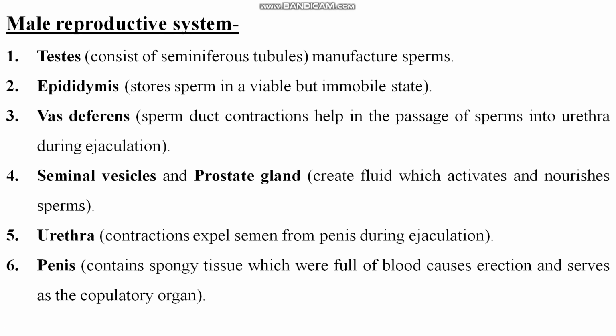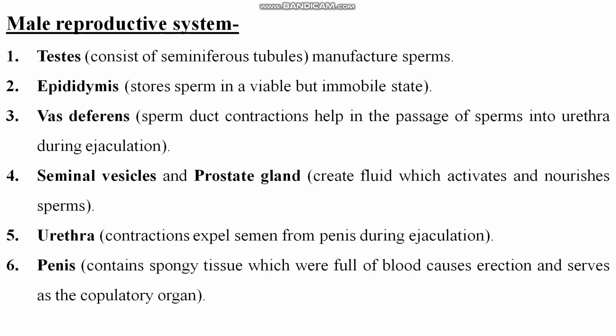Spermatozoa means sperm, right? The second part is epididymis. The function of epididymis is storing of sperm. Formation of sperms takes place in the testis, and after the formation of sperm, they reach the epididymis, where they are stored, but they are not in a mobile state.